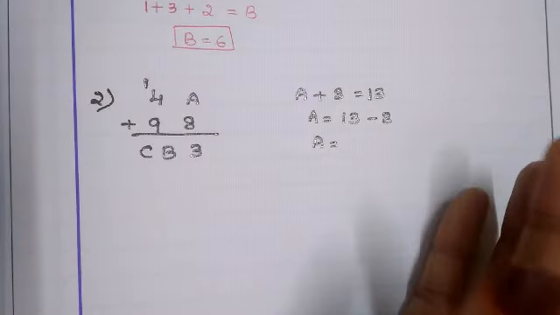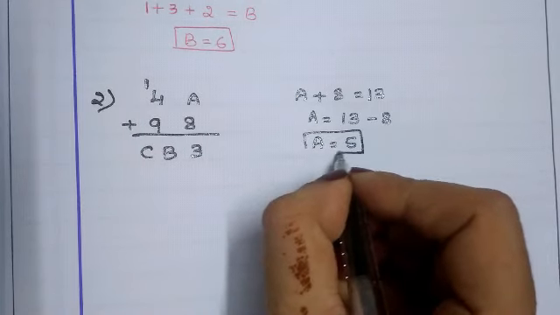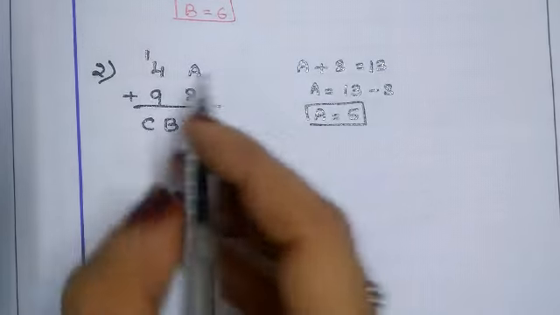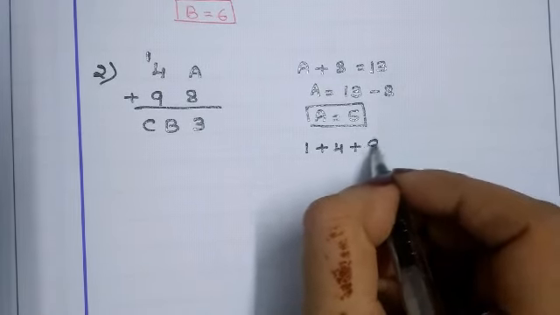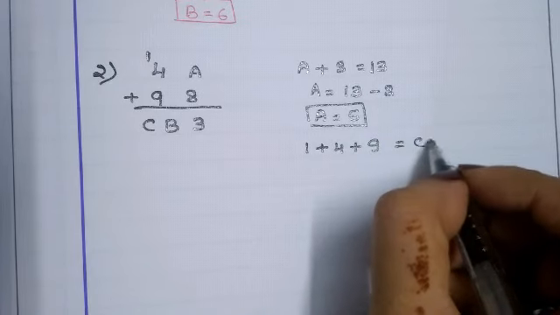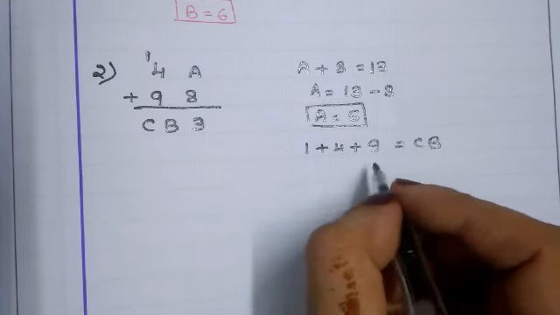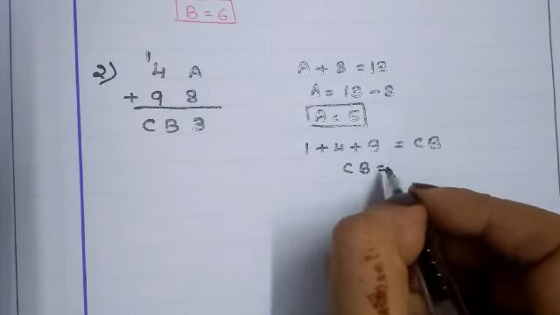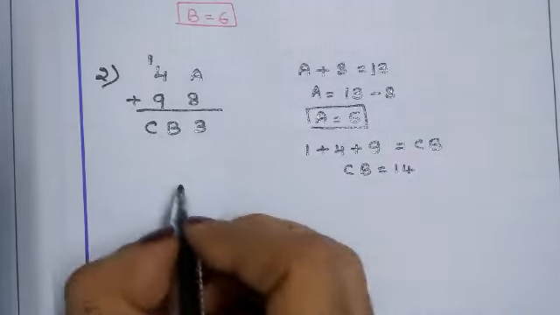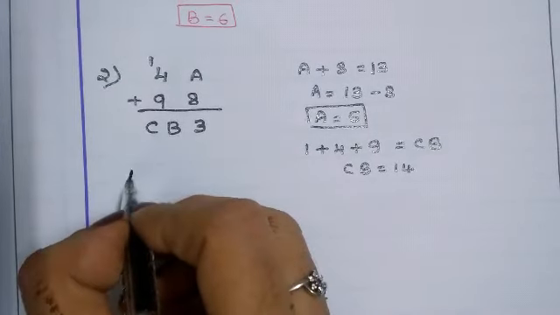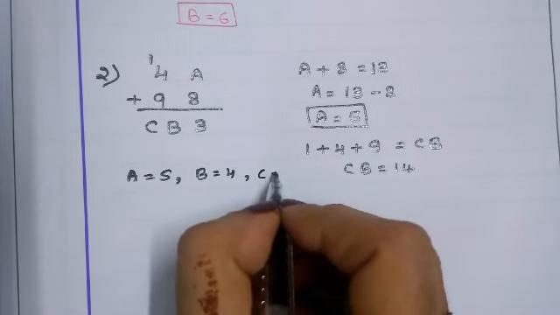9, 10, 11, 12, 13. A value we will get 5. So same like previous problem. अभी 1 plus 4 plus 9 is equals to CB. 9 plus 1 10, 10 plus 4 14. CB is equals to 14. That means here A is 5, B is 4 and C is 1.